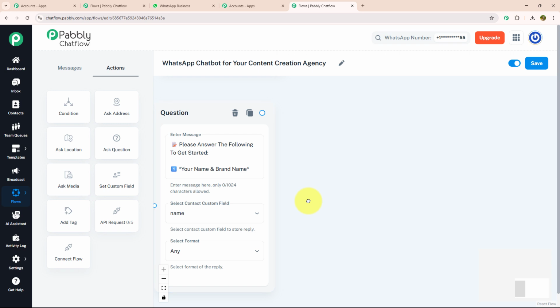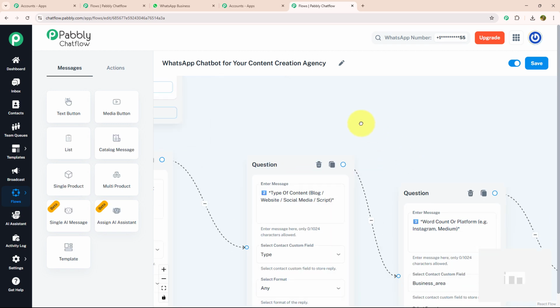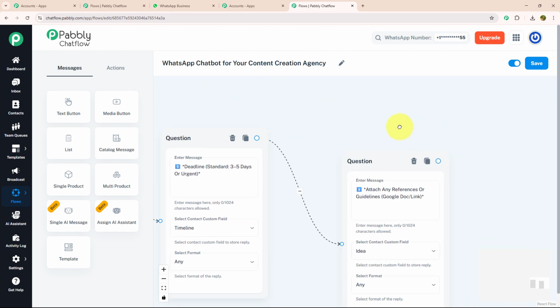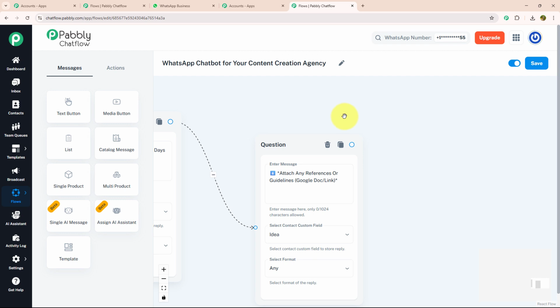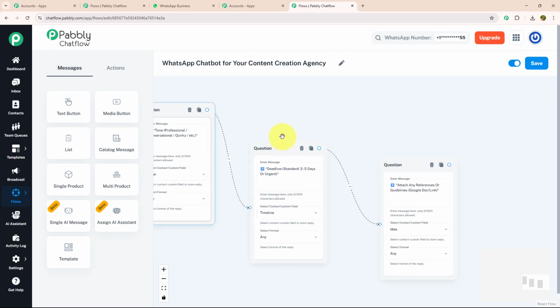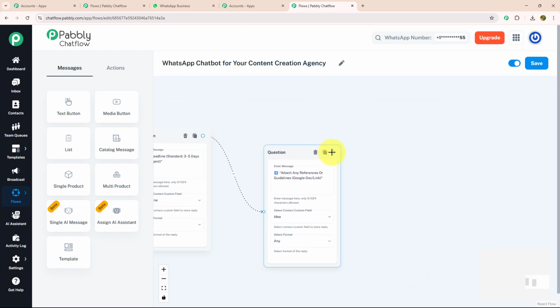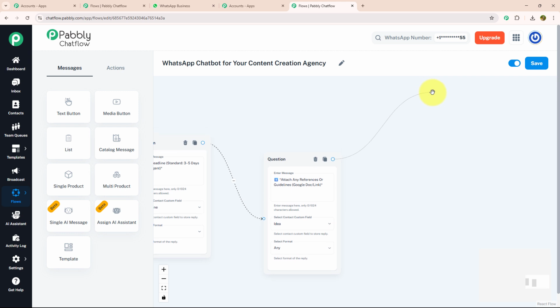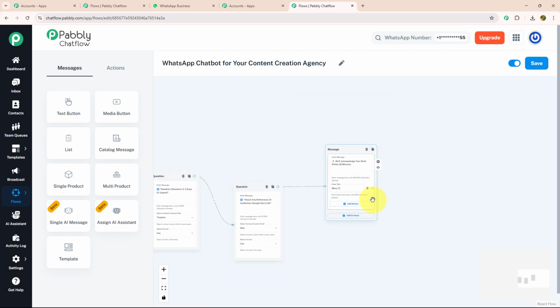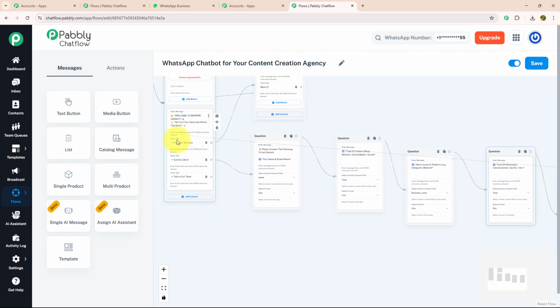Similarly, I'm going to add 5 more questions like type of content, word count or platform, tone, deadline, attachment for reference and guideline. And with that, I have selected their contact custom field as well. Now, after knowing each and every detail, I'm going to send them a confirmation message. For that, I'm going to drag and drop, select the text button and enter my message where I have mentioned that we acknowledge your brief within 30 minutes. And with that, I have provided an action button which says menu, and I'm going to connect this menu button with our initial message as I have told you earlier.